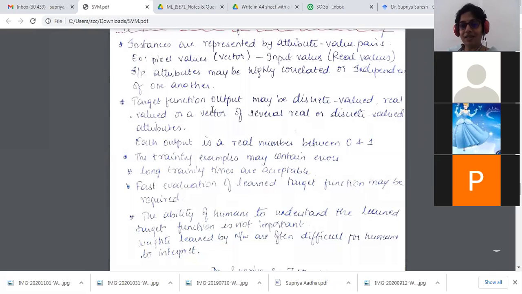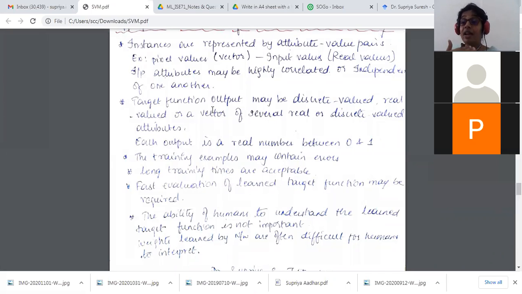The initial example that I told was only one single neuron that we considered, and I had 3 different weights associated with it. In real world or practical scenarios, you will not see just one single neuron. You might have n number of input neurons, n number of hidden neurons, n number of output neurons, and n number of layers of neurons. So there could be multiple neurons with n number of layers.